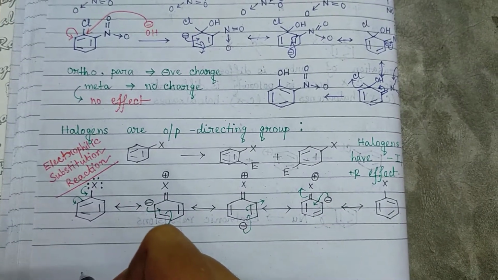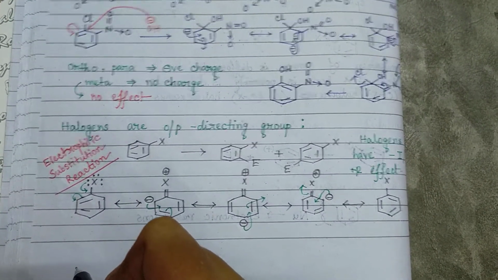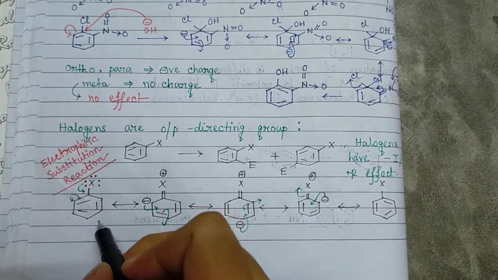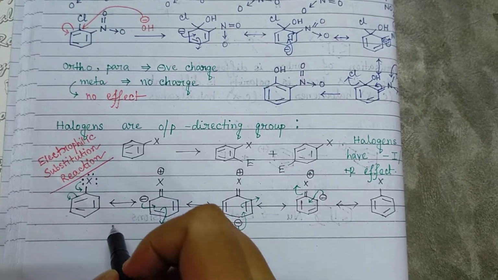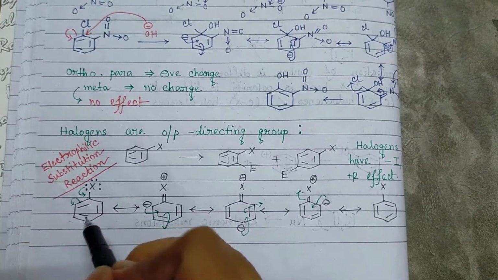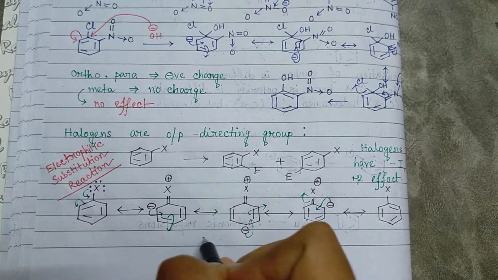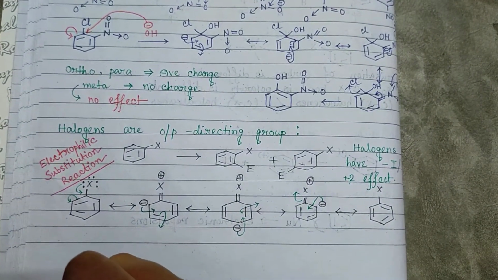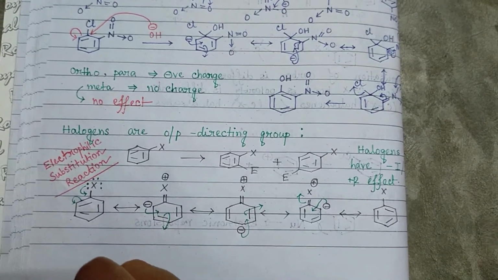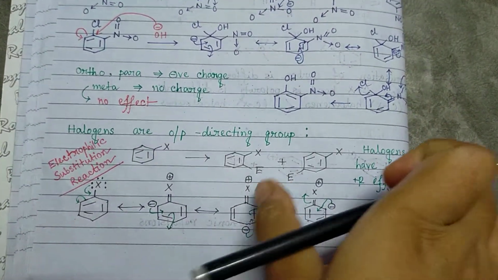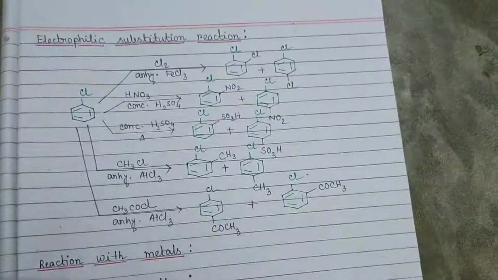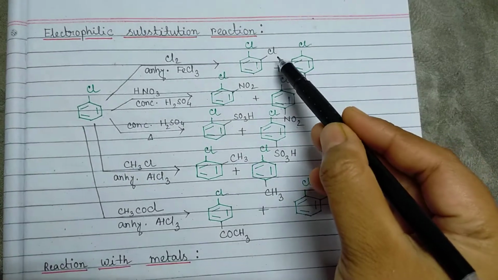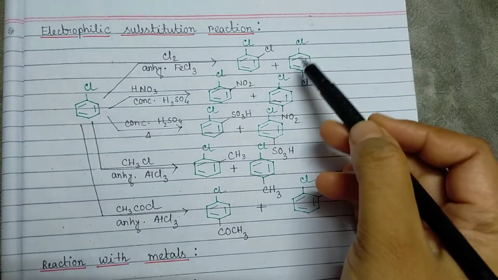So in case of electrophilic substitution reaction, a halobenzene will be ortho-para directing, because the electrophile needs electrons and the halobenzenes have the negative charge in the ortho and para positions. So the most electron dense carbon will be attacked by the electrophile. So all the electrophilic substitution reactions of chlorobenzene will give us ortho and para products.